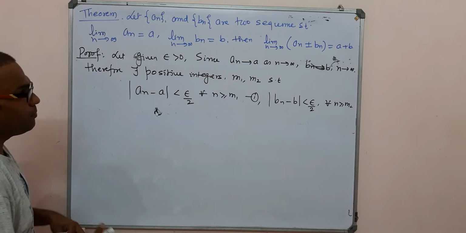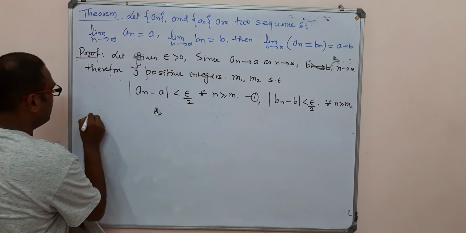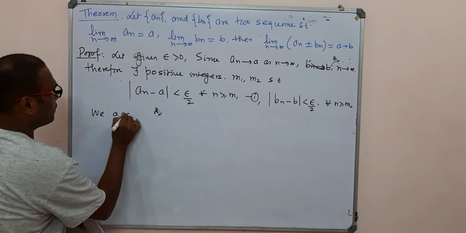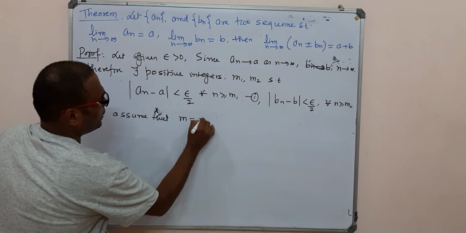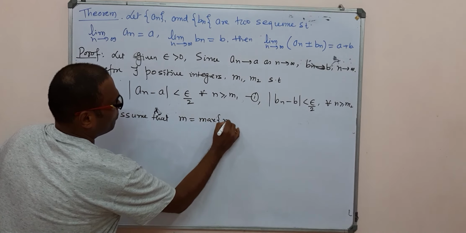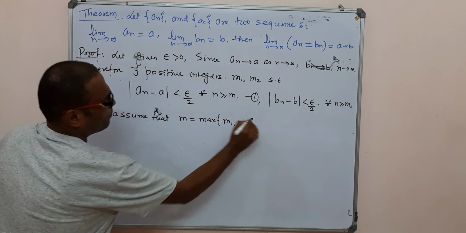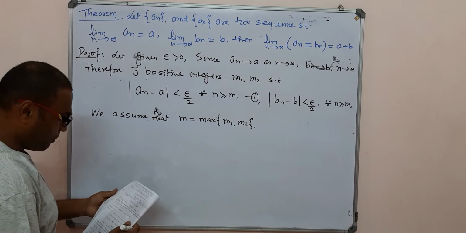Now we assume that m is the maximum of m1 and m2.